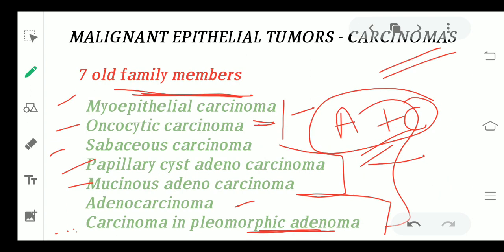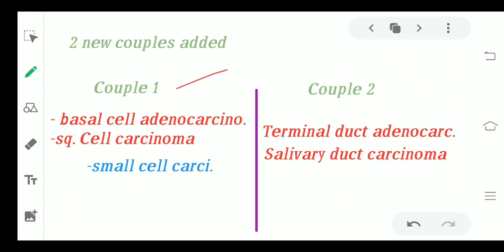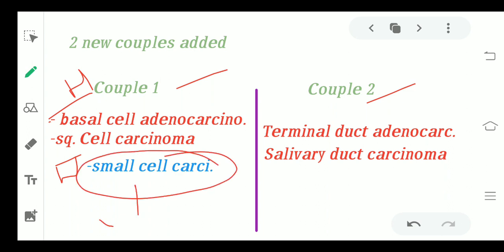Okay, so the classification has not yet finished. I just told you the 7 family members which have been repeated from the old family. Moving to the new family members, there are 2 couples which are added to the benign malignant family, which were not in the benign family. The couple number 1 is the basal cell adenocarcinoma and the squamous cell carcinoma. The husband is basal cell adenocarcinoma and the wife is squamous cell carcinoma. They have a small baby, so they name it as small cell carcinoma.